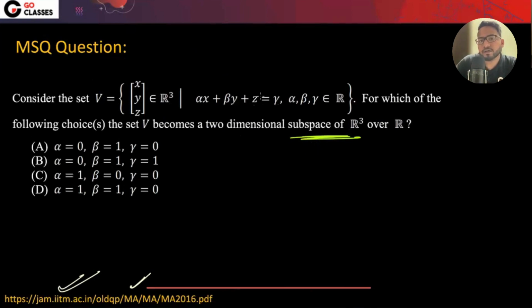Let's suppose it is non-homogeneous. Let's suppose this gamma is not zero. Let's suppose gamma is one. Can it be a vector space first of all? For gamma equal to one, it is non-homogeneous.